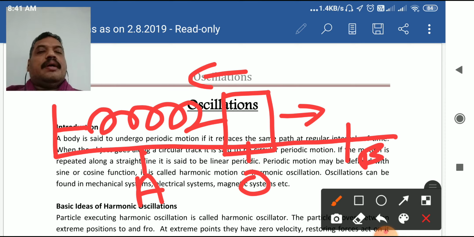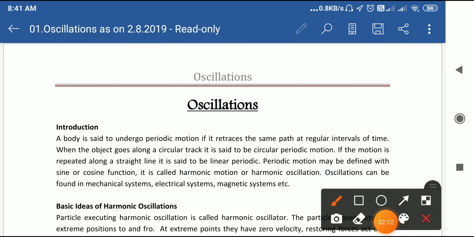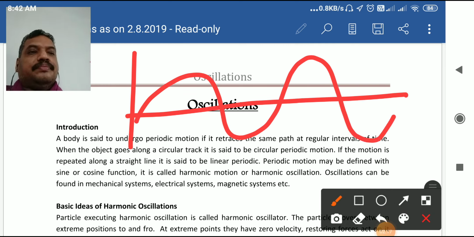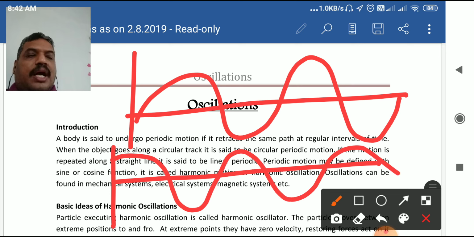Periodic motions can be expressed in terms of sine or cosine functions. Okay, when you express periodic motion in terms of sine function, the motion would be like this. That is sine function. And when you express in terms of cosine function, the curve would be like this, out of phase. Okay, so that will be different. So you can represent the periodic motion as sine function or cosine function.